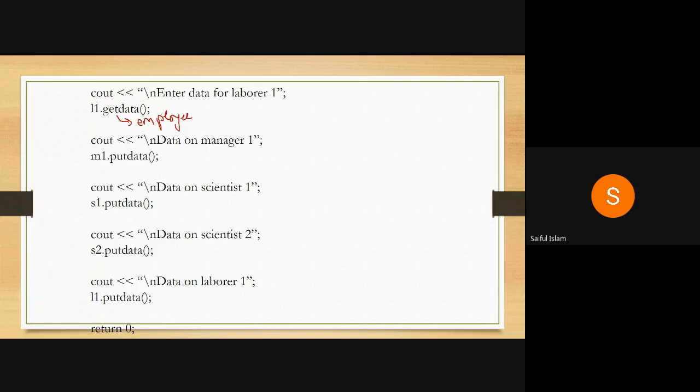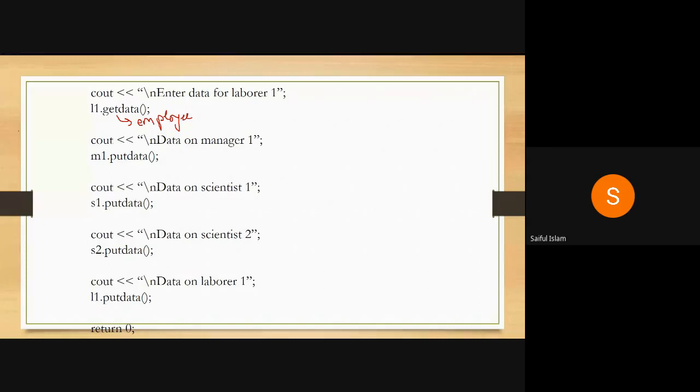So the labor class can access public data of a base class. So when you write this function, the compiler checks with L1, and this function is not in L1, so it will check with the base class of L1, and it finds that employee has a get data function. So it will use the employee get data function to get the value of a laborer.